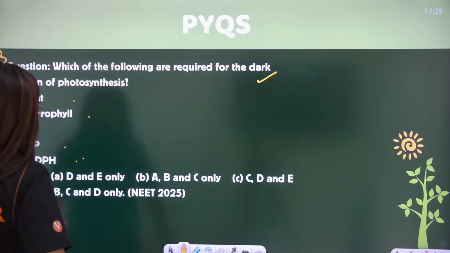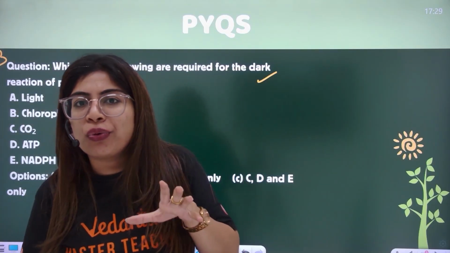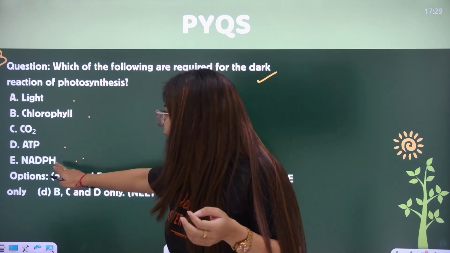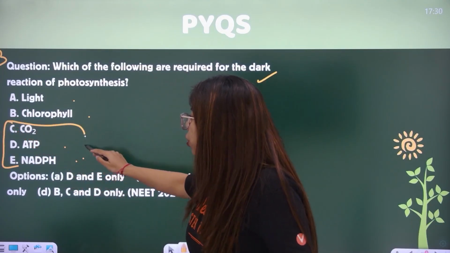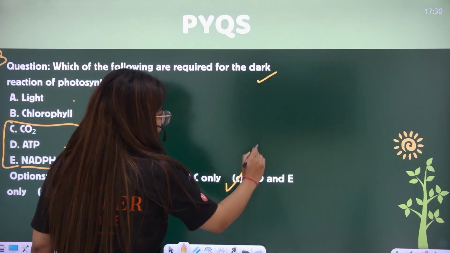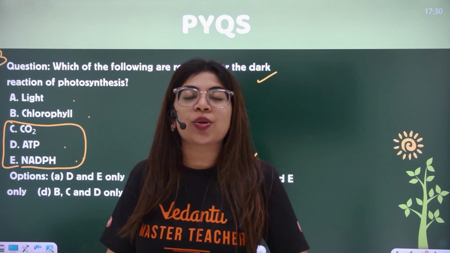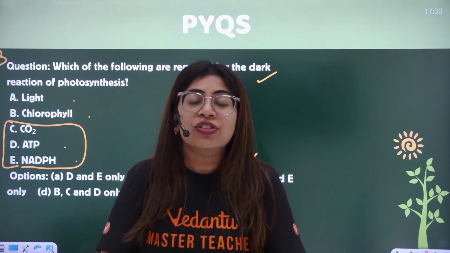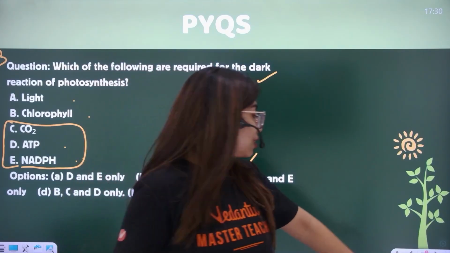Did we talk about light today? No. Did we talk about chlorophyll? No. Because light and chlorophyll were used to trap the sunlight. And we've trapped the sunlight, made the ATP and NADPH, and fixed carbon dioxide. This is all what we have dealt with in the dark phase of the reaction, giving the answer as C, D, and E. So I hope, my students, that you have realized that this chapter is one of the most important, with which a lot of tricky questions can be made.